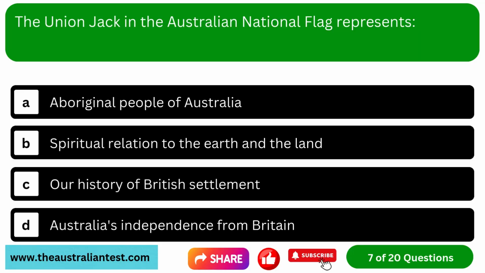Question 7. The Union Jack in the Australian national flag represents: Option A, Aboriginal people of Australia. Option B, spiritual relation to the earth and the land. Option C, our history of British settlement. Option D, Australia's independence from Britain.